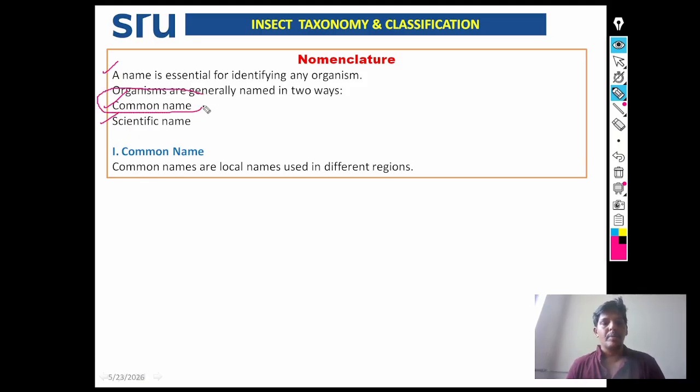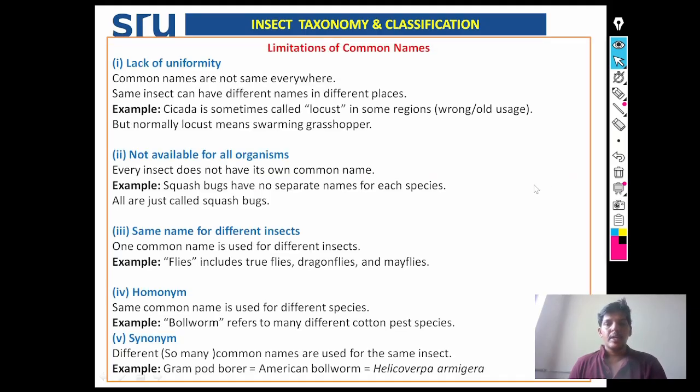Then what is a common name? Common names are local names used in different regions, but common names have so many limitations.